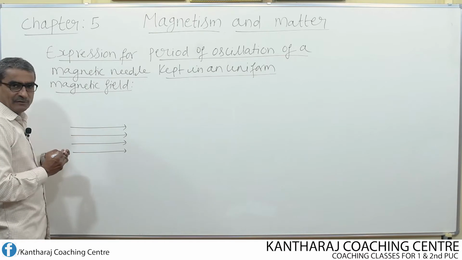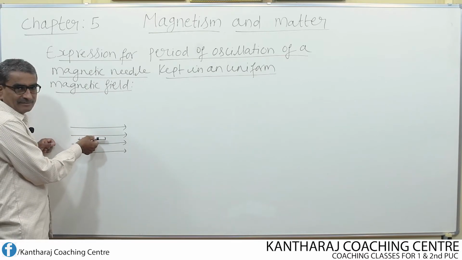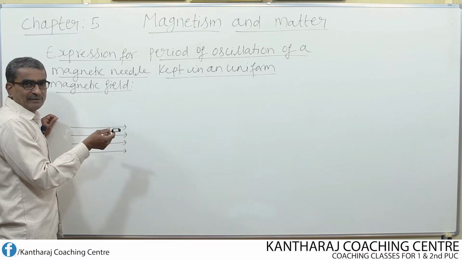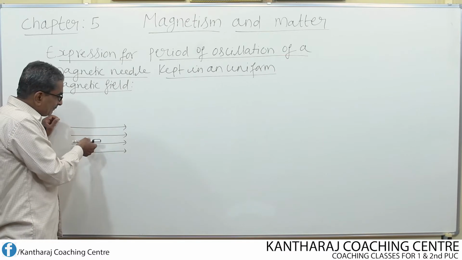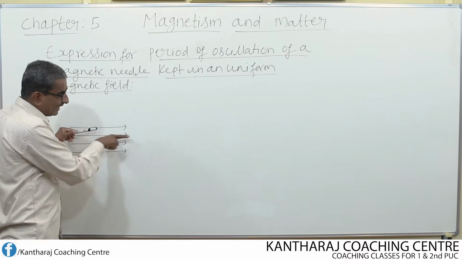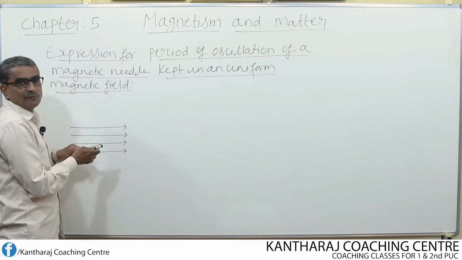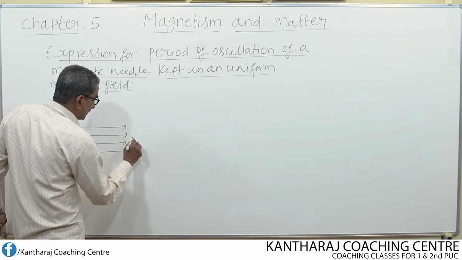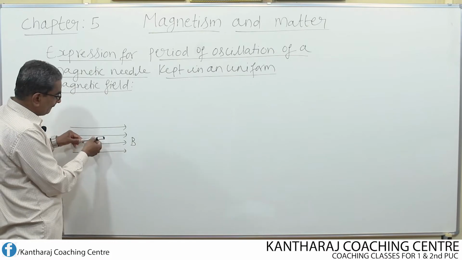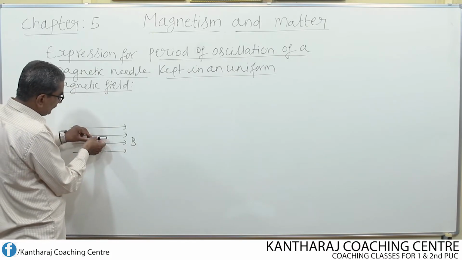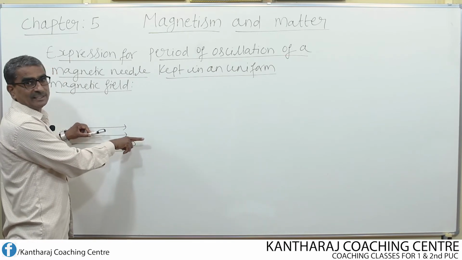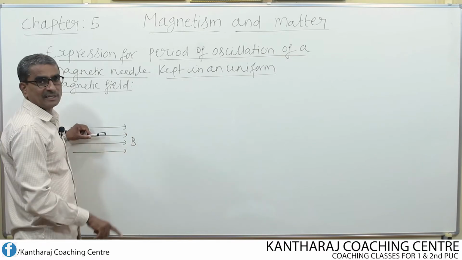In this uniform magnetic field, if I keep one magnetic needle, and I assume this end as north pole and this end as south pole, we know that whenever a magnet or a magnetic needle is kept in a magnetic field, the north pole of that magnet or magnetic needle always aligns in the direction of the magnetic field. That means it aligns along the direction of the magnetic field.